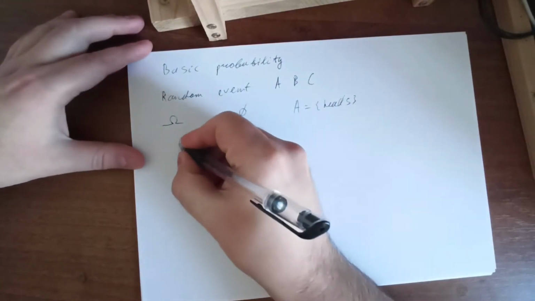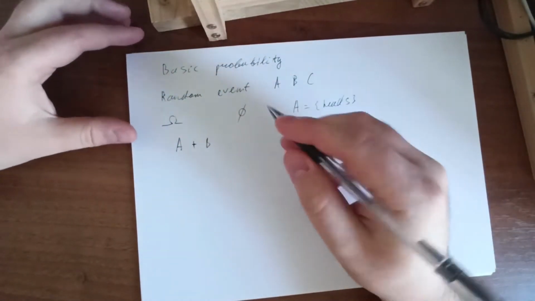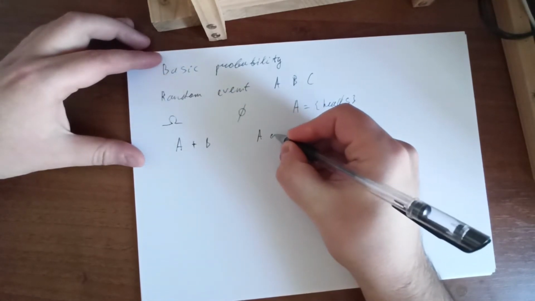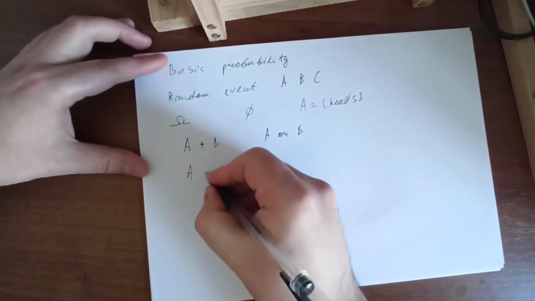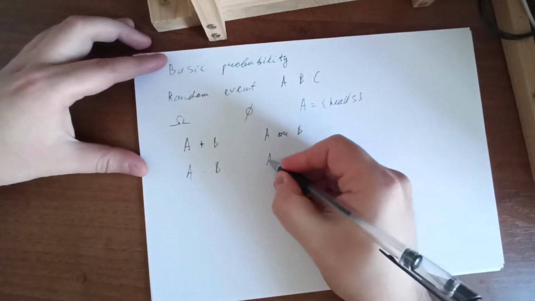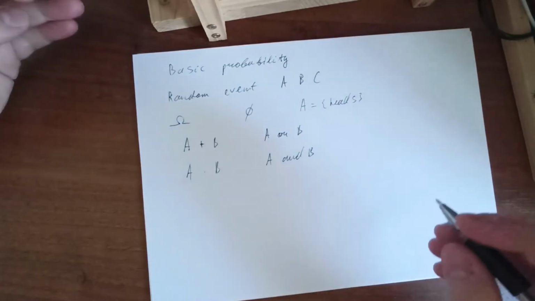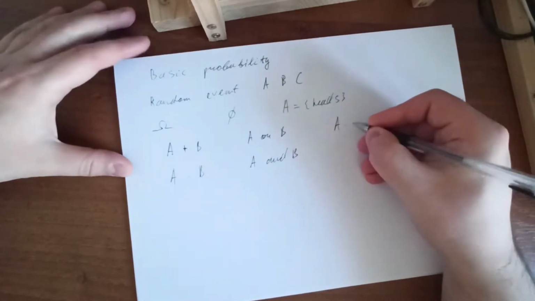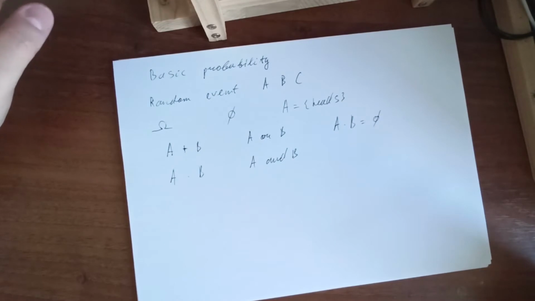For example, we can add two events. If we add two events, then it means that A or B will happen. If we multiply two events, A and B will happen. If A times B is an impossible event, then events A and B are independent.